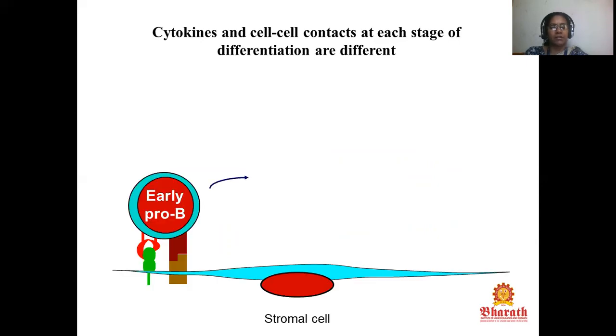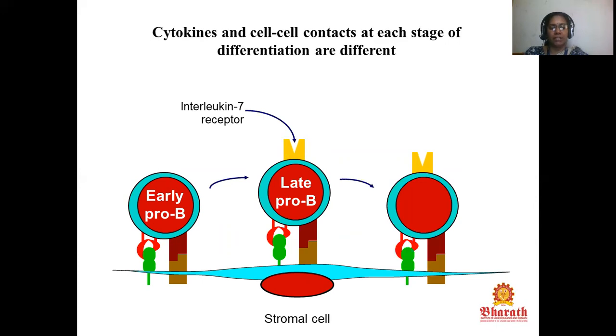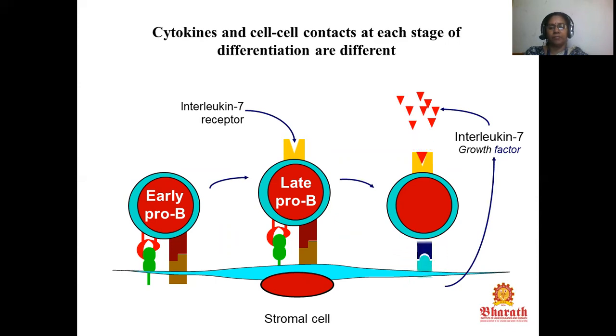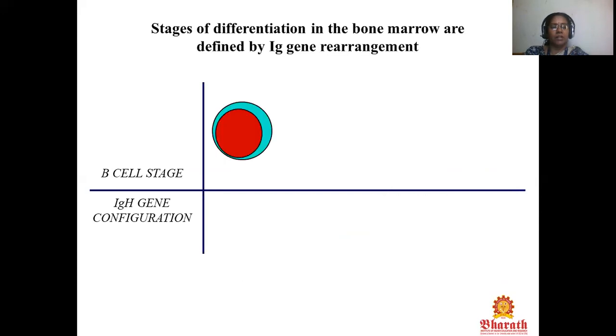On the stromal cell, early pro-B cells and late pro-B cells use the interleukin 7 receptor and the growth factor interleukin 7. The stages of differentiation in the bone marrow are defined by Ig gene rearrangement, based on B cell stage and IgH gene configuration.